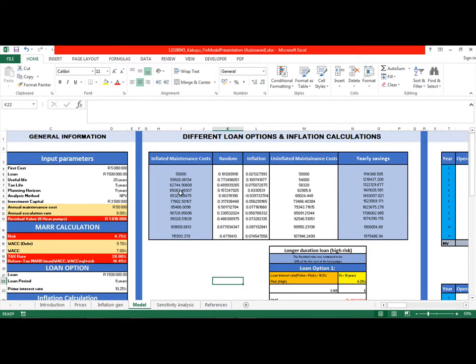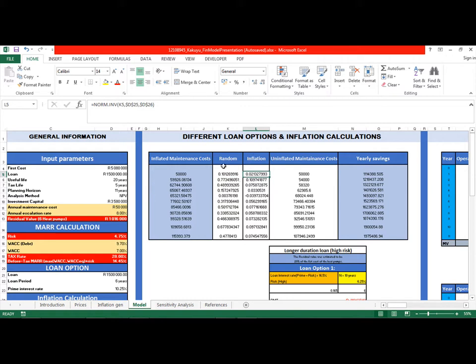Now, why I did this was because these are the costs that are going to be used to maintain the heat pumps. That is, to check if there are any breakages. If there's a breakage, they have to fix it. If there are leaks, they have to fix it, and so on and so forth, or to make sure that the heat pumps don't break.